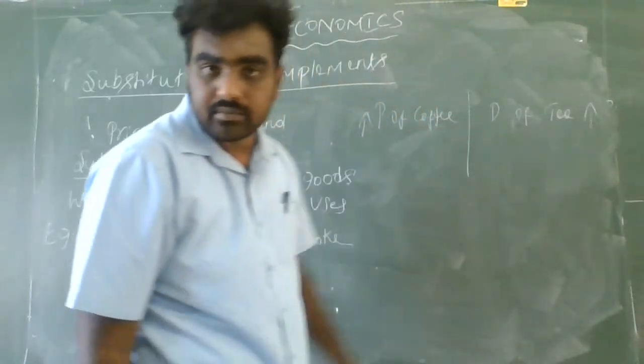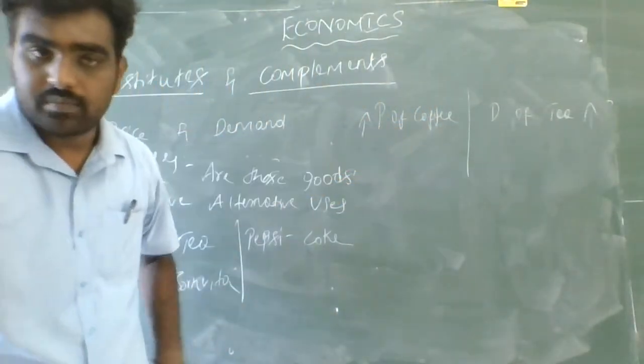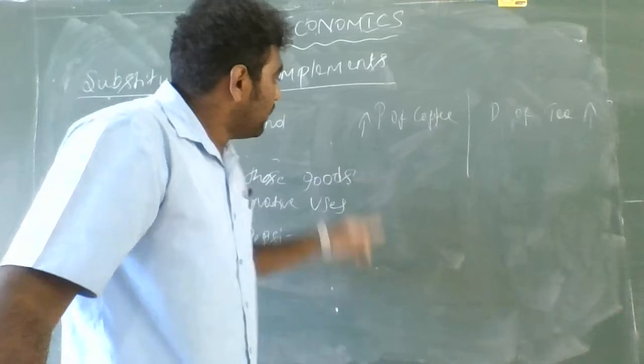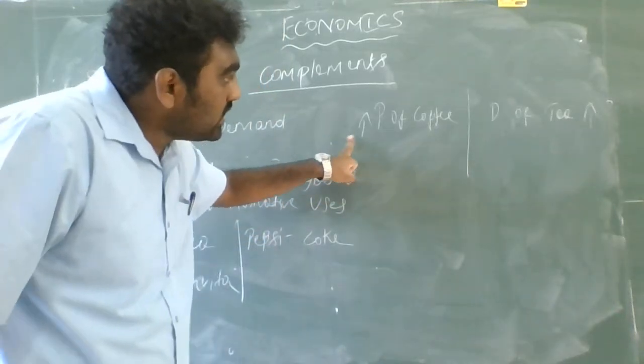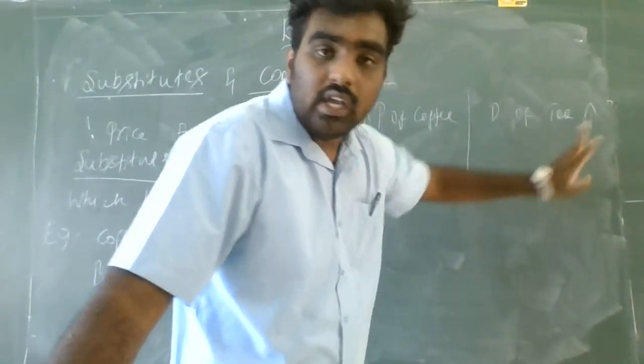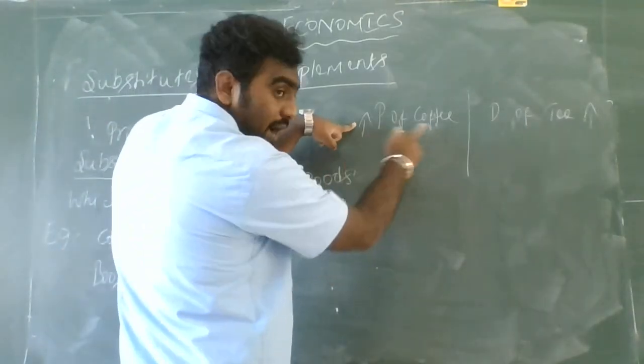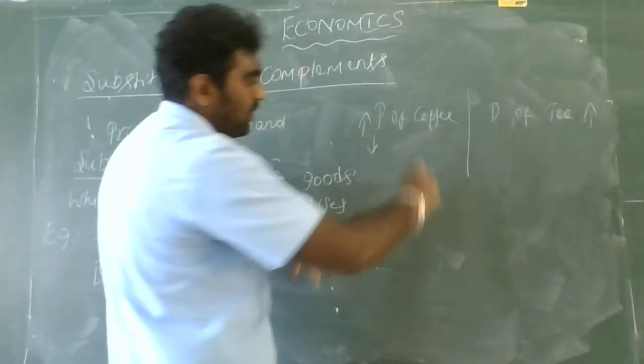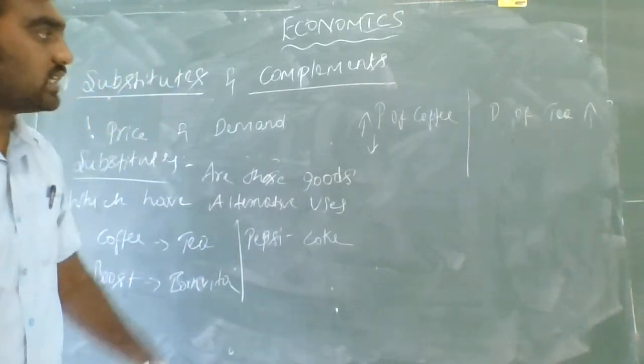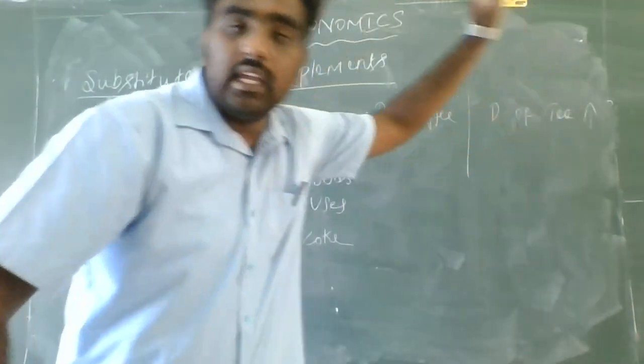Tea shift ಆಗ್ಬೋದು ಕಾಫಿ ಇಂದ ಟೀಗೆ. When the price of coffee increased, the demand for tea also increased. ಈ price of the coffee increase ಆಗಿದ ತಕ್ಷಣ demand for coffee decrease ಆಗುತ್ತೆ, ಅವಾಗ demand for tea increase ಆಗುತ್ತೆ.